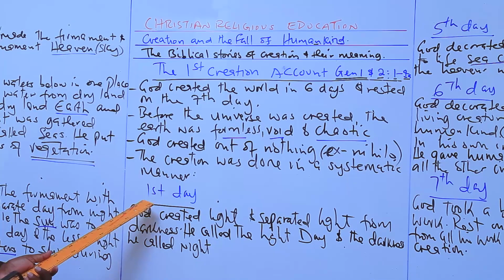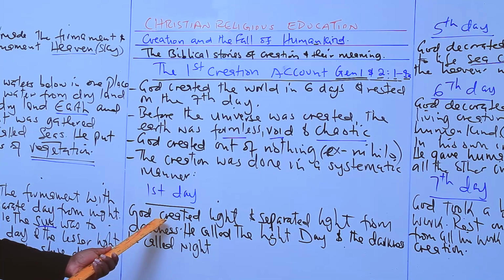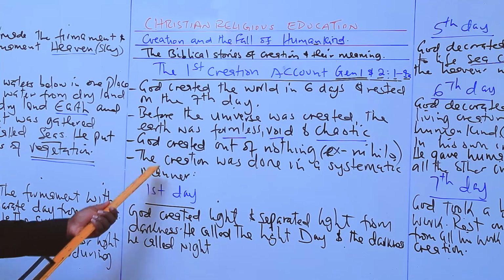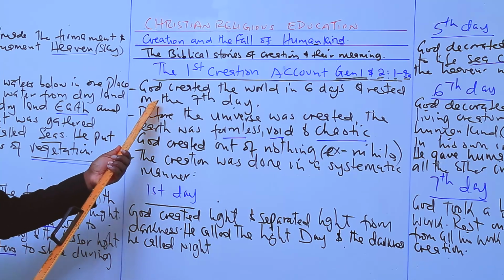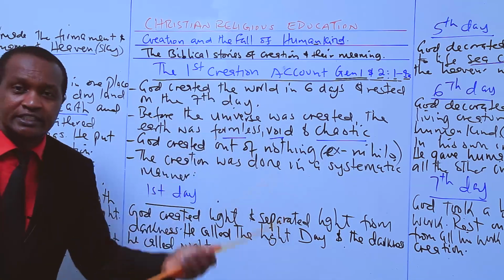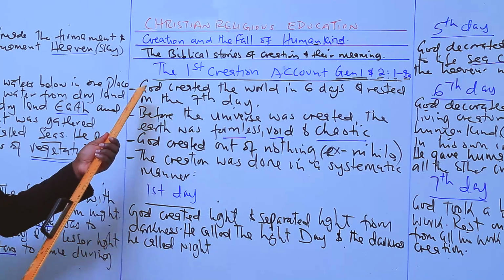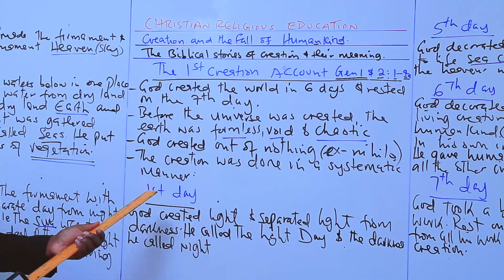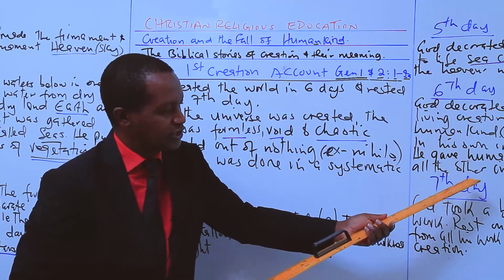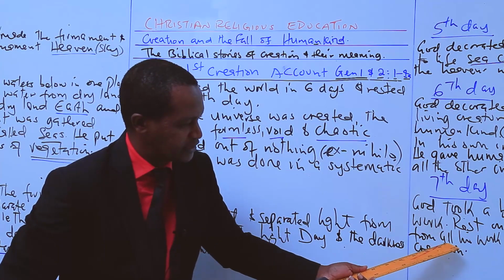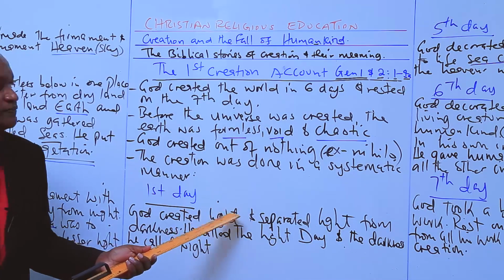We read from verse number 1 here. Because candidates, in studying the first creation account, we say that God created the world in 6 days and rested on the 7th day. We can see here he worked up to the 6th day, then on the 7th day he rested. That's what we have read.